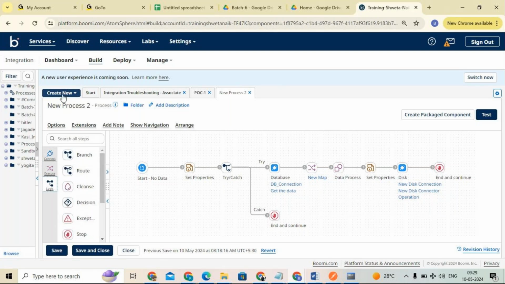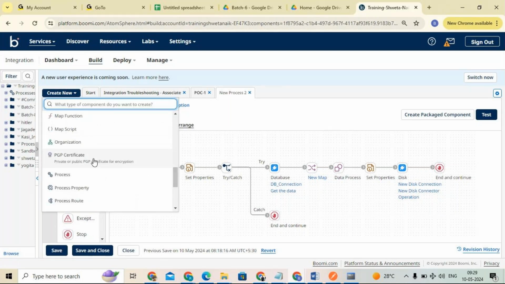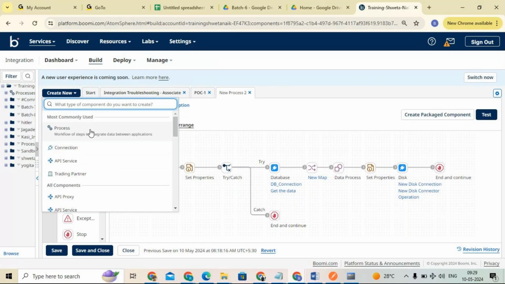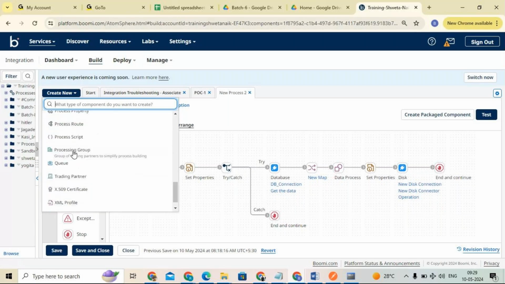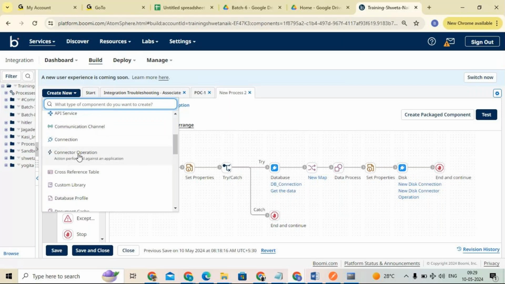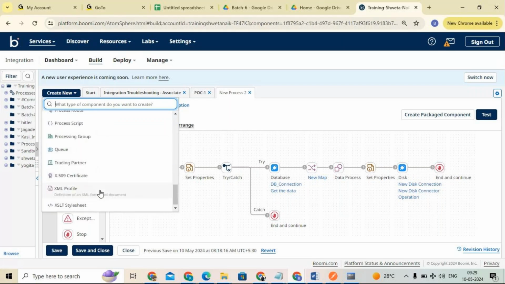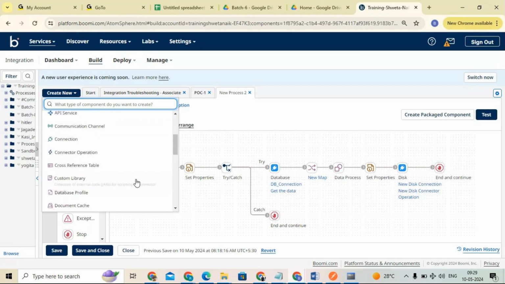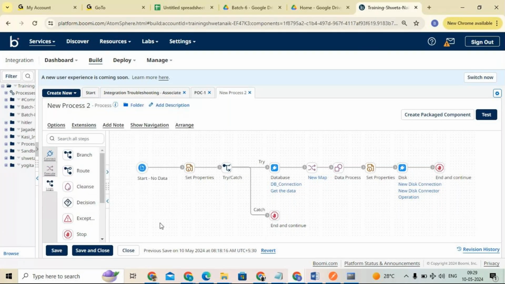And again, yesterday I told you that we need to create components, which are nothing but bricks. Without bricks we cannot build any wall or any building. So to build our integrations, these components are very important. We will not discuss each and every component, only about 90%. The things that are important for integration and API management, those things we are going to discuss. This is our course, guys.